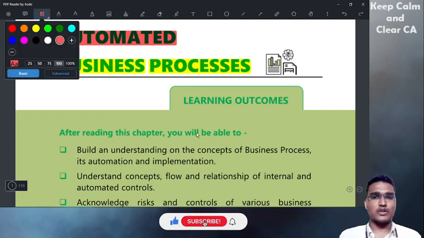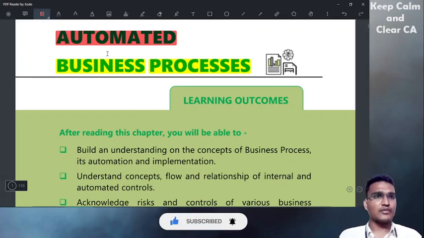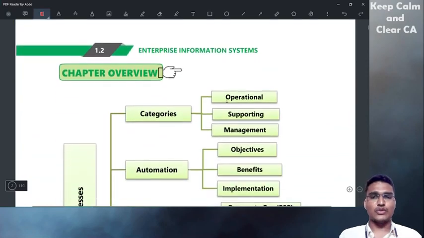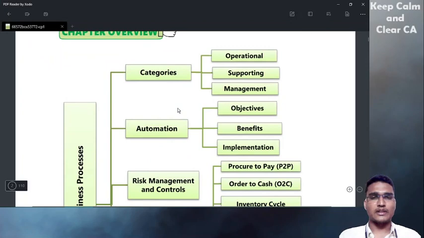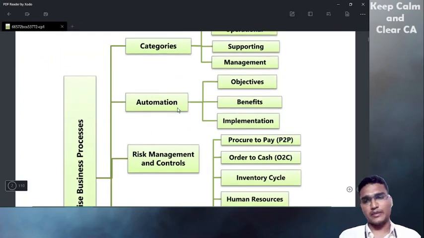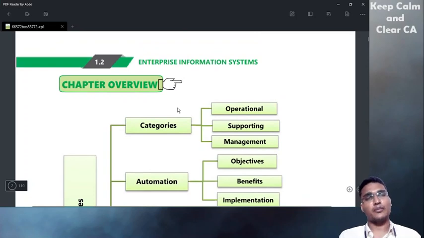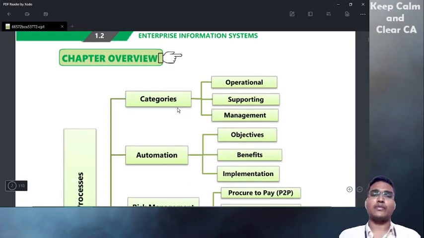Okay, let's move on to the topic. I suggest you go through the study material first. Study material is the ultimate thing where you can get good marks. Don't miss the study material. If you read the study material properly, MCQs will be dead easy. You can get a minimum of 25 out of 30 marks.